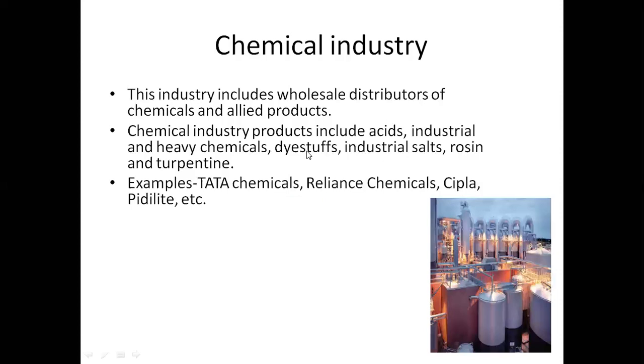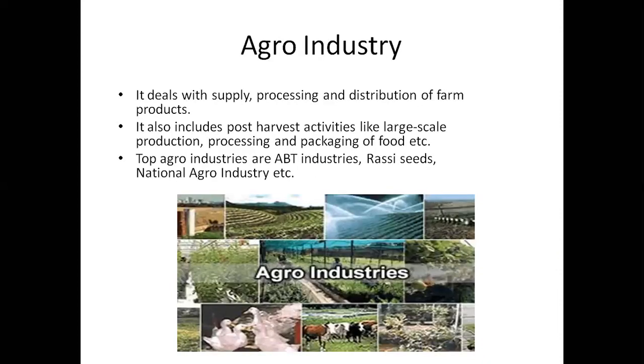So after harvesting, the activities that take place on the agricultural products can be considered as the agro industry. If you consider sheep, after sheep yielding, we use the sheep for woolen material. The processes that take place on the woolen material come under agro industry. Not only that, there is also leather preparation, where we get the material from animals.